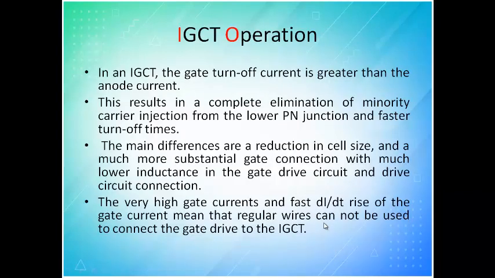Now operation: in an IGCT, the gate turn-on current is greater than the anode current. This results in complete elimination of minority carrier injection from the lower PN junction and a faster turn-off time. So I am trying to remove it, so I require power, which is why I told you the power loss is more. The main differences are the reduction in cell size and much more. All this is not required for you, because cell size and so on relate to manufacturing.